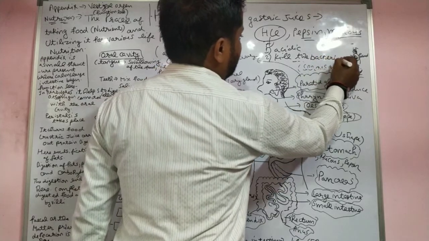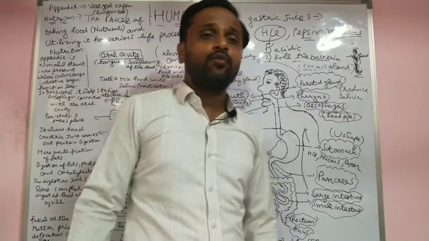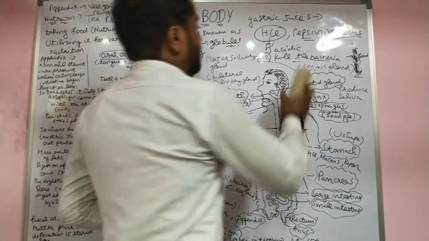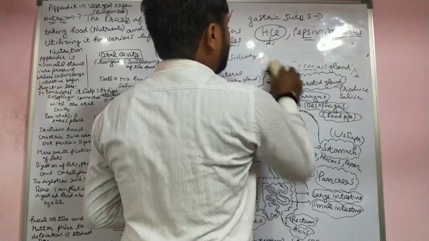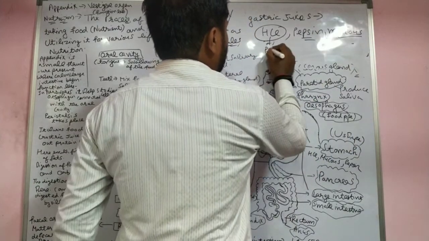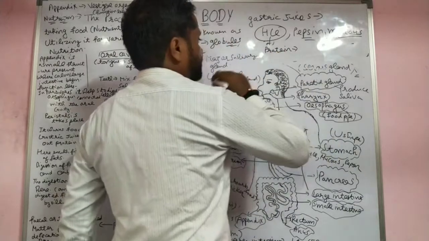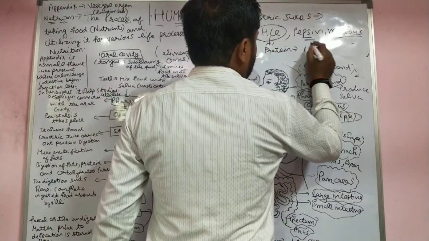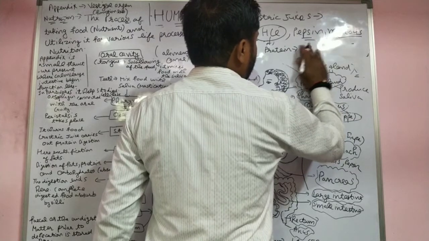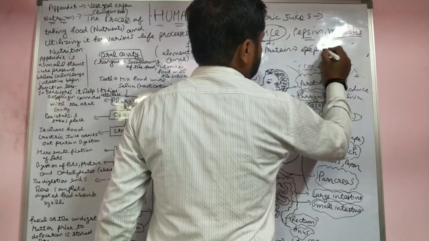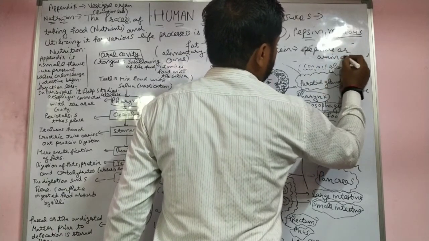And third, it helps to make complex food into simple food, because the food contains protein. It converts the protein into peptide or amino acid, a simple form.